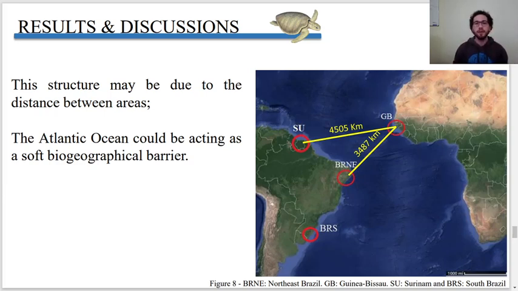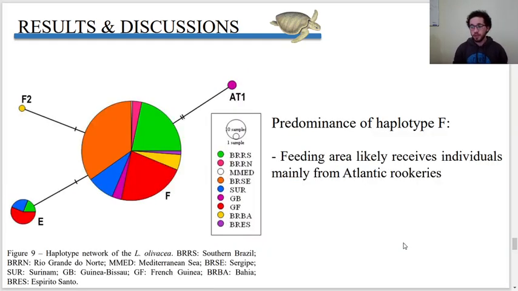This structure may be due to the distance between areas, and the Atlantic Ocean could be acting as a soft biogeographical barrier. The predominance of haplotype F among sampled turtles indicates that the feeding area likely receives individuals mainly from Atlantic rookeries, since this haplotype has only been reported for this ocean basin.